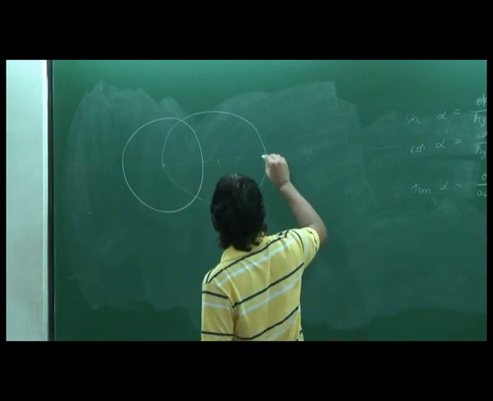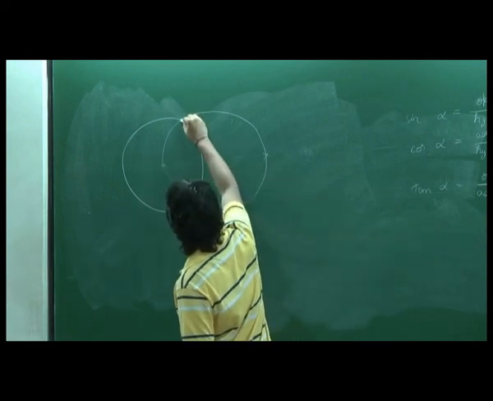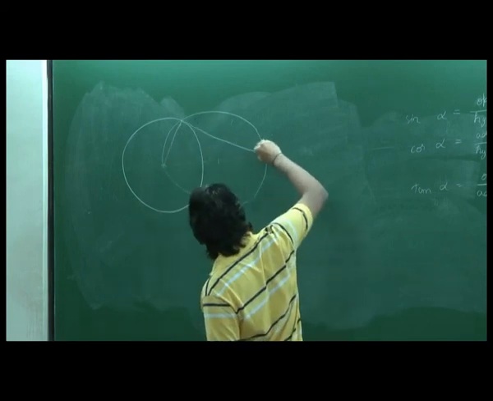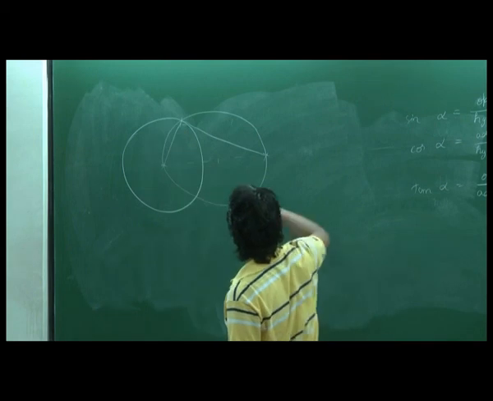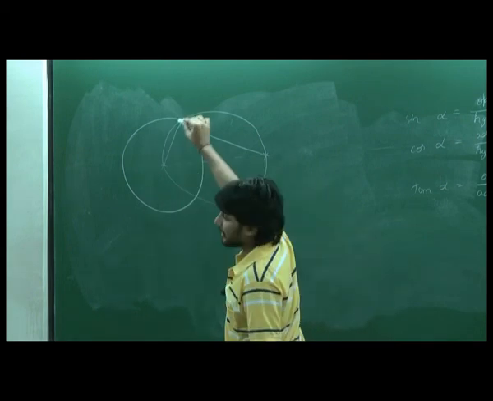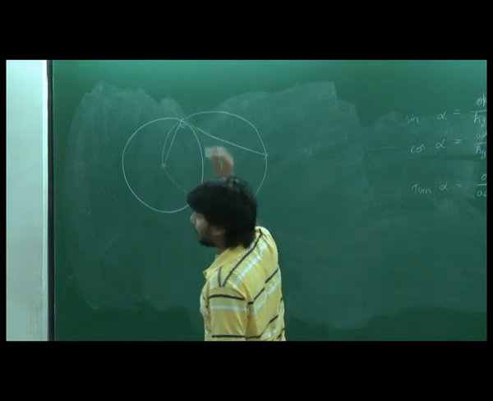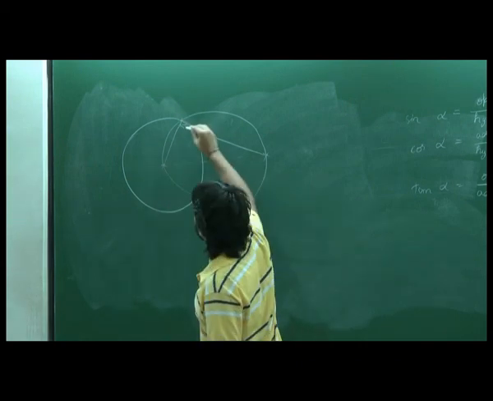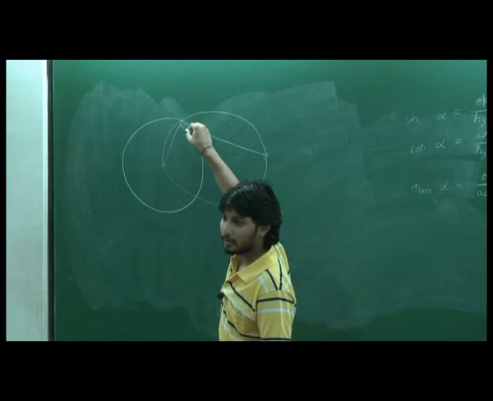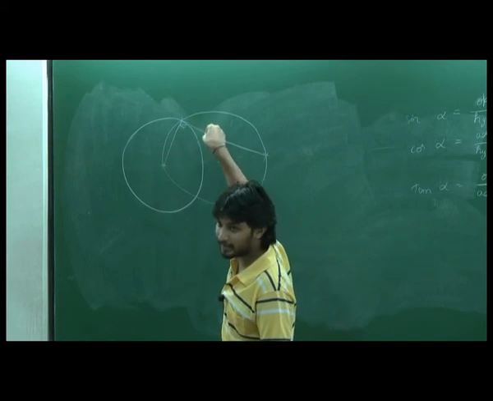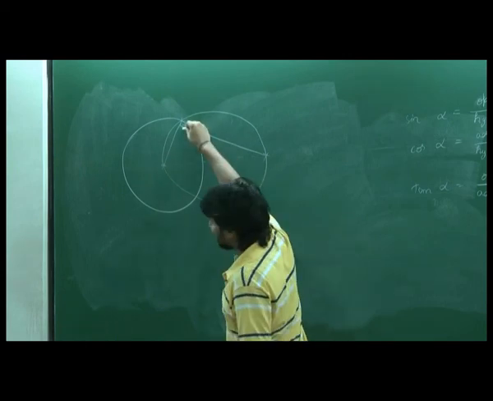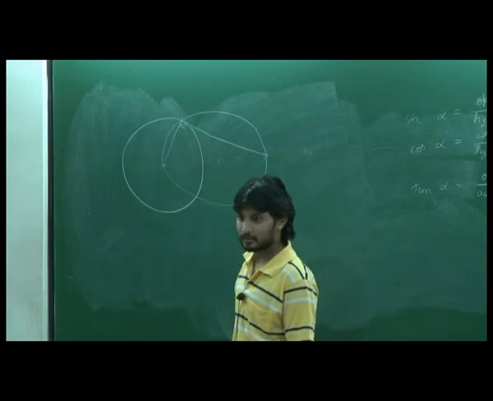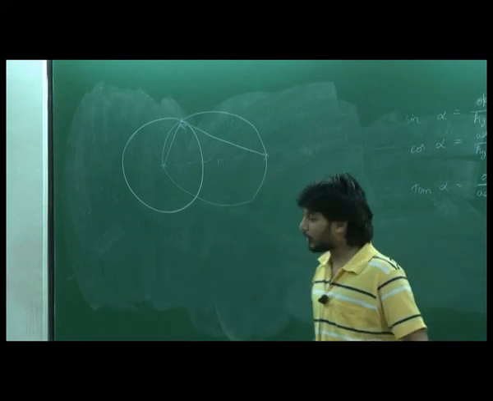So now if I join, I know this point, right? So if I join this line and this line, what will be this? In this bigger triangle, it is a diameter subtending, right? So this is 90 degrees. Now if you see this smaller triangle, this is the radius and this is some line which is making 90 degrees. So by theorem 2, this is a tangent. By theorem 3, this is 90 degrees. By theorem 2, this is a tangent. Got it?